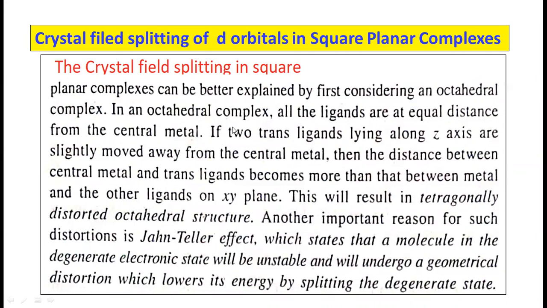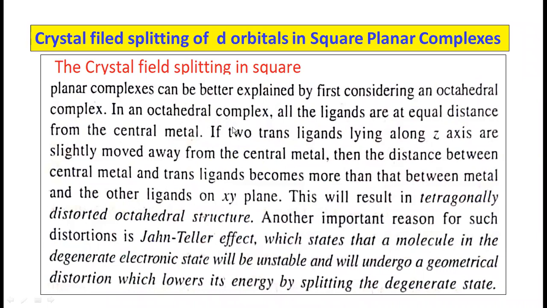In the previous few lectures, we already discussed the crystal field splitting of d orbitals in octahedral and in tetrahedral complexes. So we know that in octahedral complex, the d orbitals are split into two groups, that is t2g orbitals and eg orbitals. In tetrahedral complex, the 5 d orbitals are split into two groups, that is the t2 orbitals, higher energy, and e orbitals, lower energy.